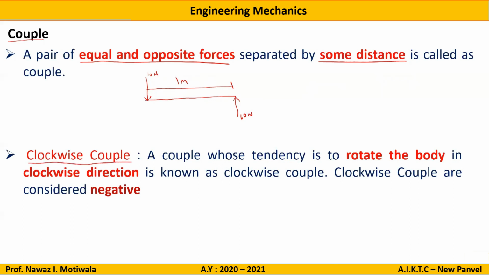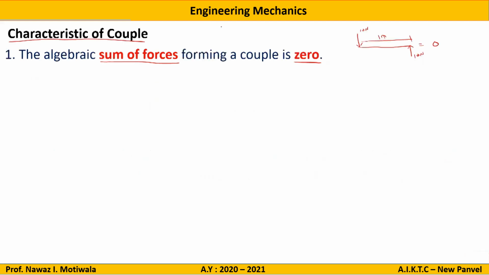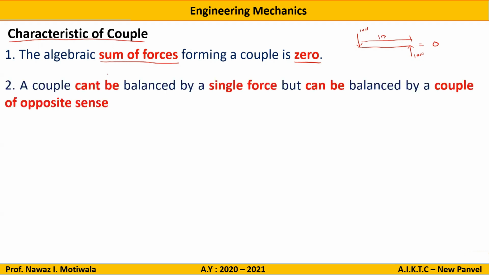Again, similarly, they are divided into two parts. Clockwise couple: a couple whose tendency is to rotate the body in the clockwise direction is known as a clockwise couple. Clockwise couples are considered negative. The first characteristic is that the algebraic sum of forces forming a couple is 0. From the diagram you can see one force going downward 10, one force going upward 10, so the answer will be 0. Next point, a couple can't be balanced by a single force, but can be balanced by a couple of opposite ends.